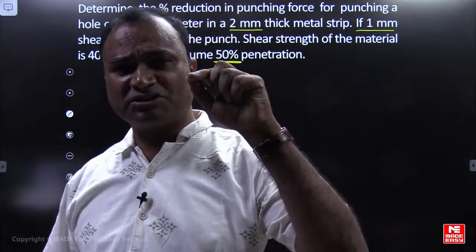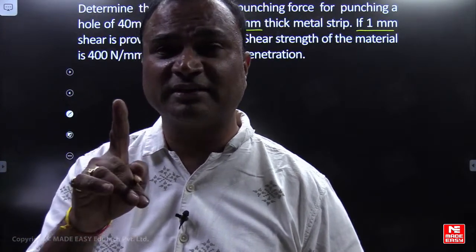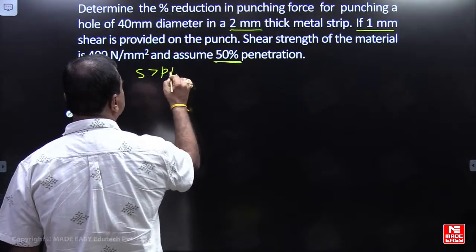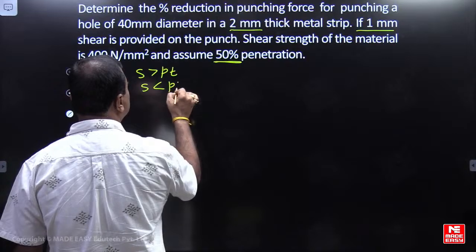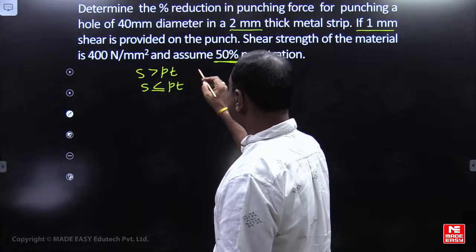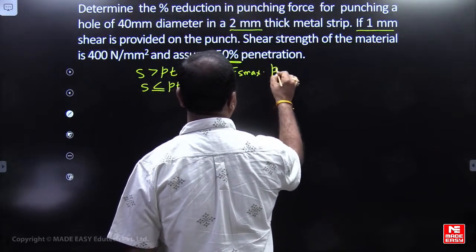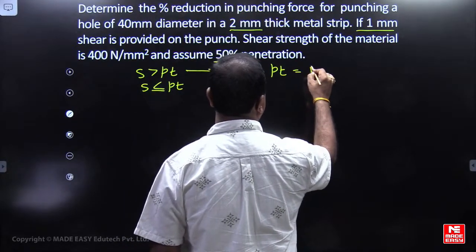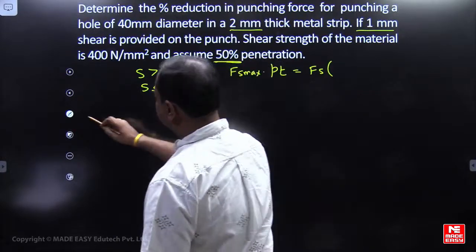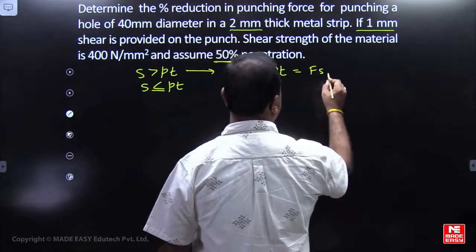Whenever a problem says shear is provided on the punch, we have to check two conditions: S is greater than PT, or S is less than or equal to PT. If S is greater than PT, what is the condition? Fs maximum will be equal to Fs into S only. We will consider Fs into S only.